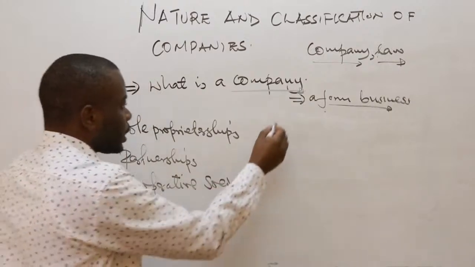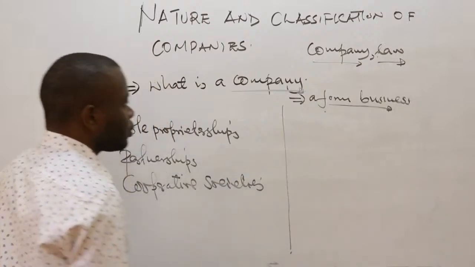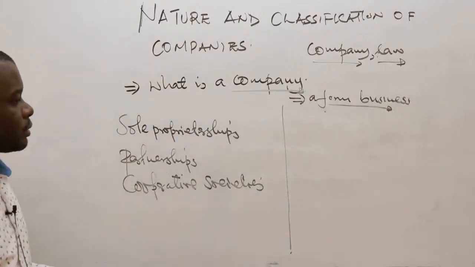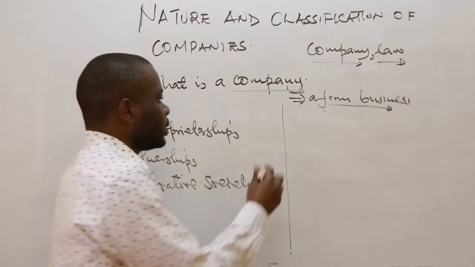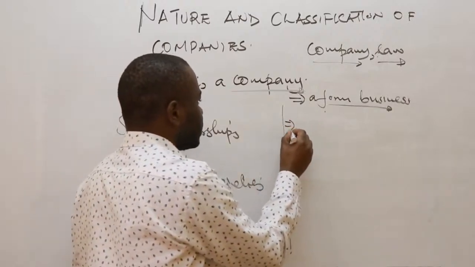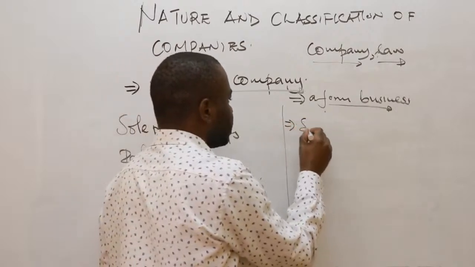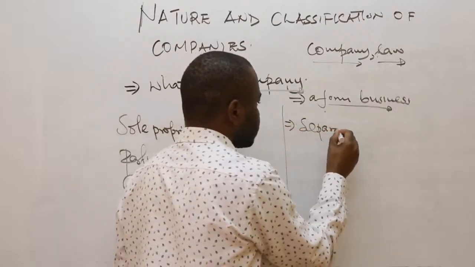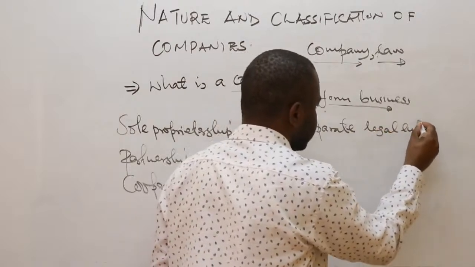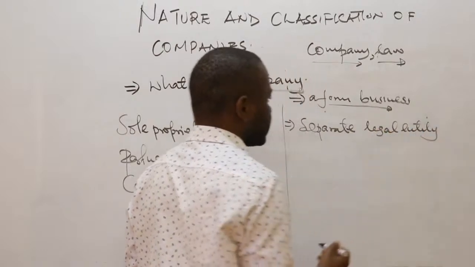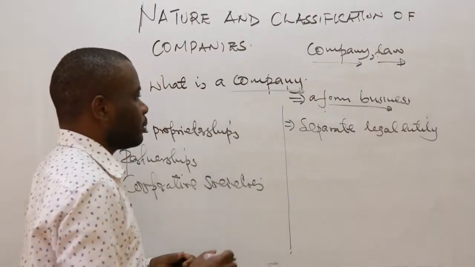So when you talk about a company, it has very unique characteristics. For example, a company as a form of business, the first key thing is that it is a separate legal entity. So this is characteristic number one. It is a separate legal entity.